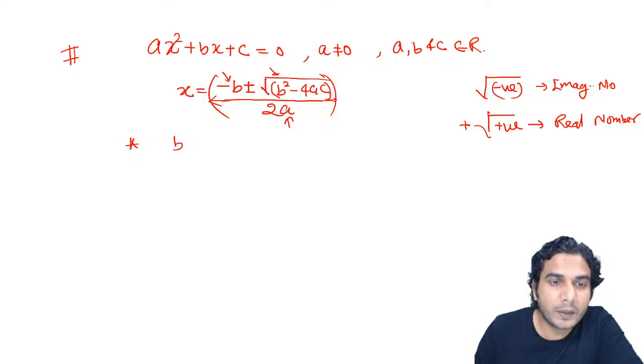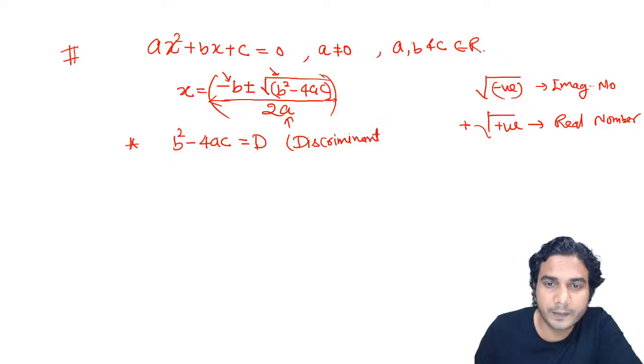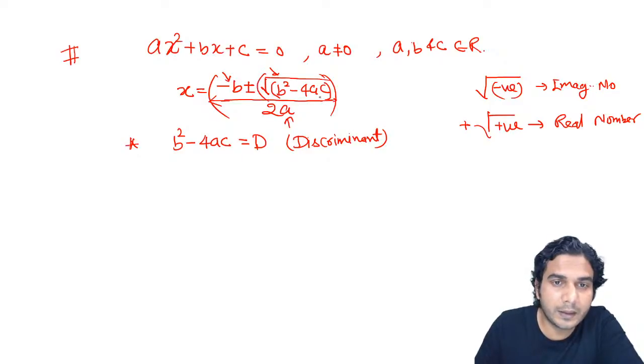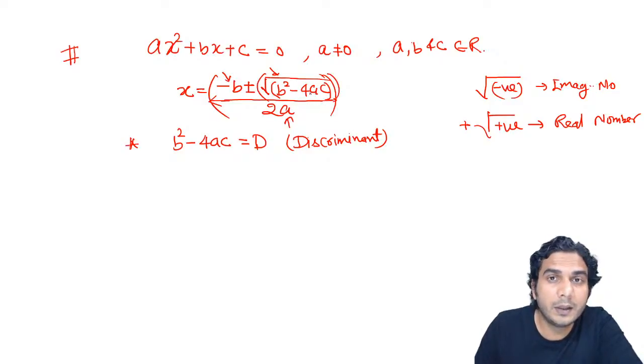This b square minus 4ac, we call it the discriminant. We write this number as D or delta, whatever you want to write. Generally we use D or delta. What is this number called? B square minus 4ac, the discriminant. If the discriminant is more than 0, then under root of b square minus 4ac will be a real number, and then real plus real will be a real number.